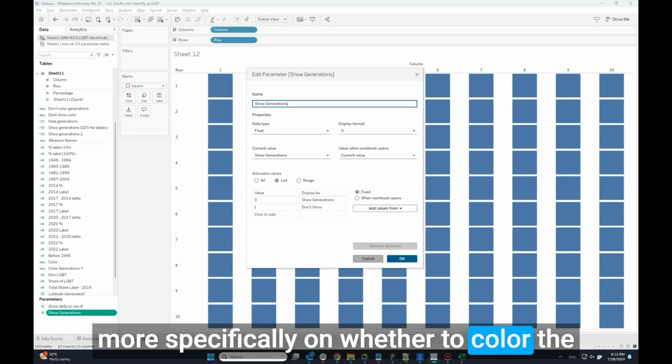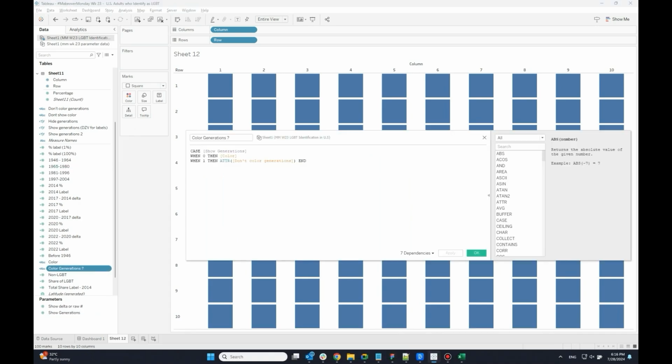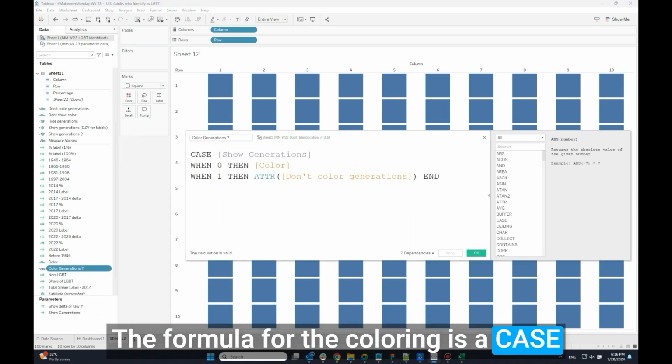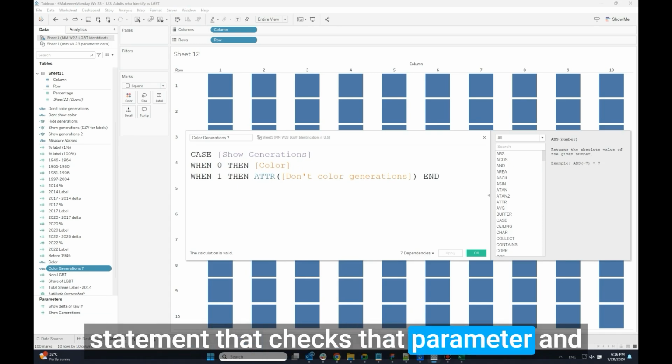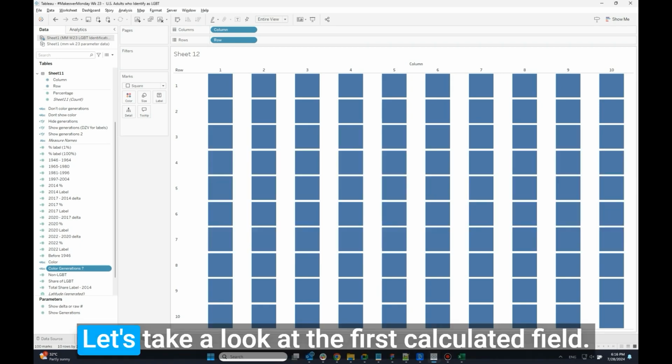Chimdi has also created a parameter to change how the Waffle chart is being colored, more specifically on whether to color the generations separately or collectively. The formula for the coloring is a case statement that checks that parameter and assigns it to the relevant calculated fields. Let's take a look at the first calculated field.